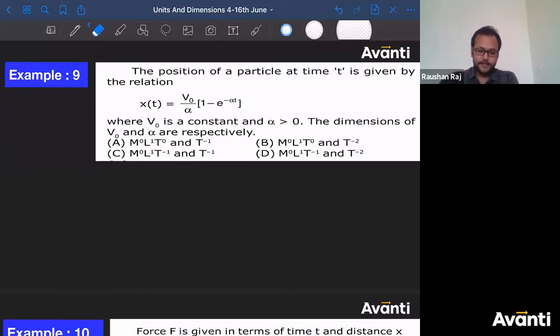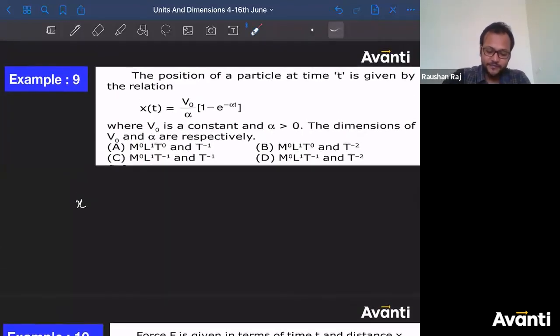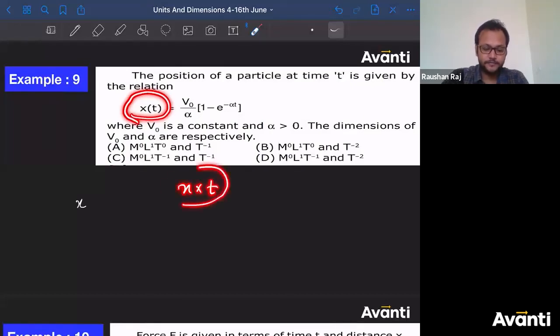See, in this question we have to find what is the dimensional formula for alpha and V naught, right? तो देखिए कैसे करेंगे. If I write x is equal to, acha, how many of you have considered this as x into t? How many of you have considered this as x into t? Click yes if you have considered this as x into t.